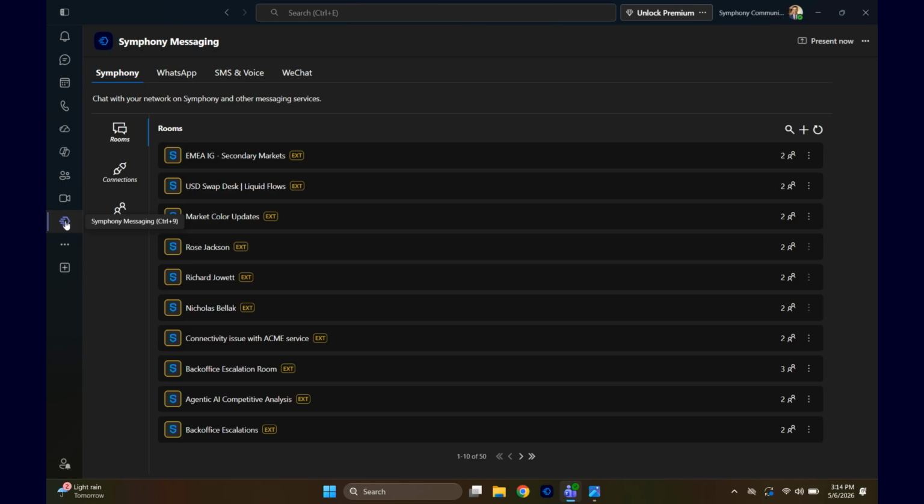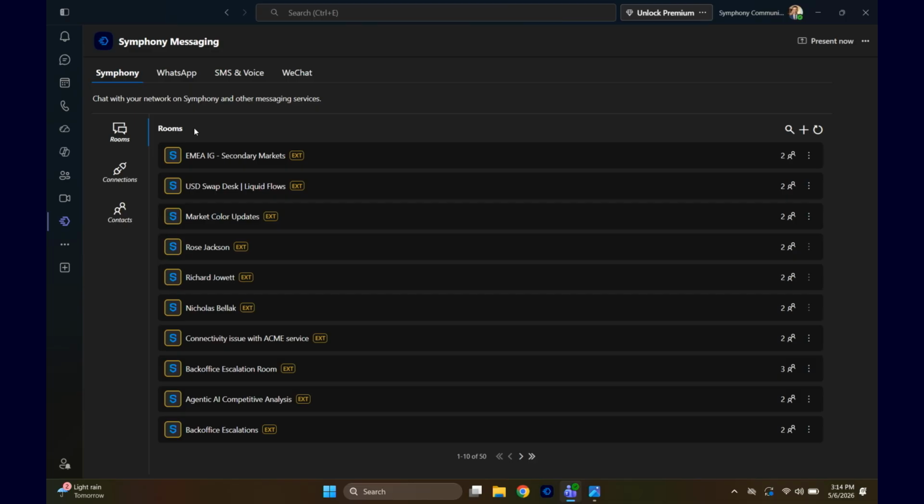So here we can see my Teams environment up behind me. Nothing unusual, but as soon as I click over to that Symphony icon on the left-hand side, everything's changed. Just like that, I've been able to extend my standard Teams offering to the Symphony community.